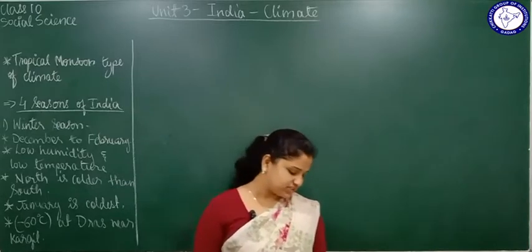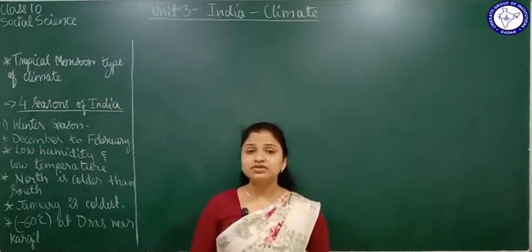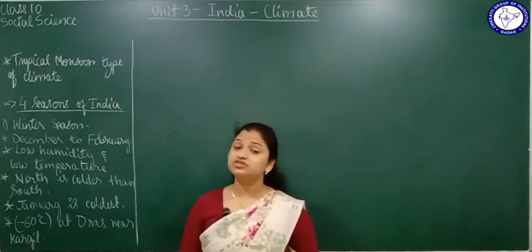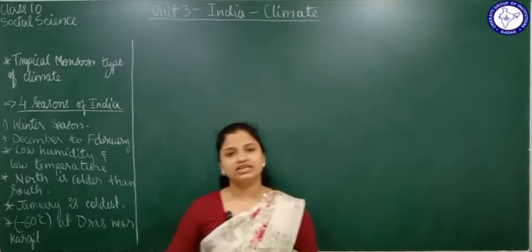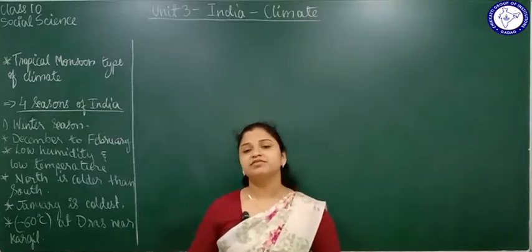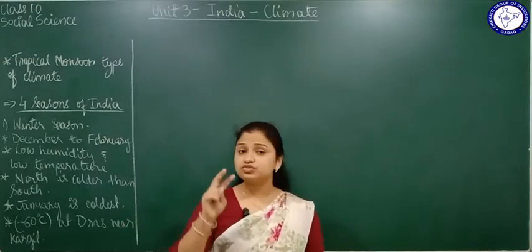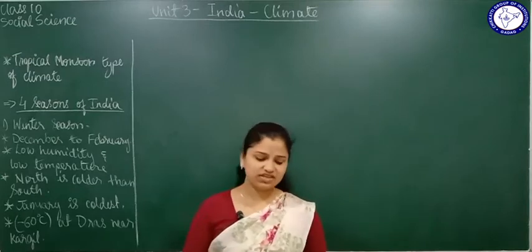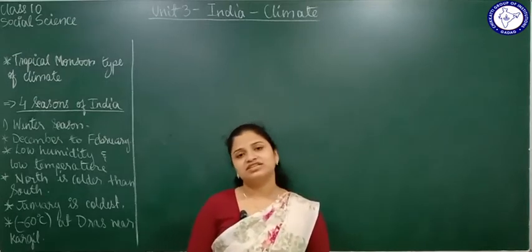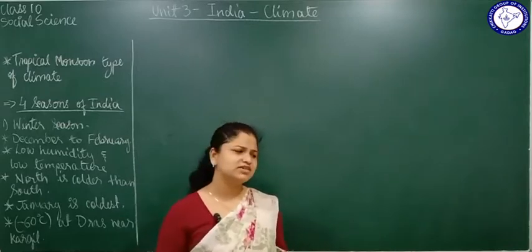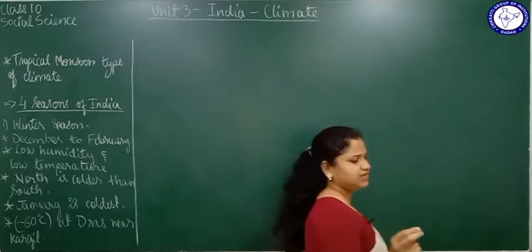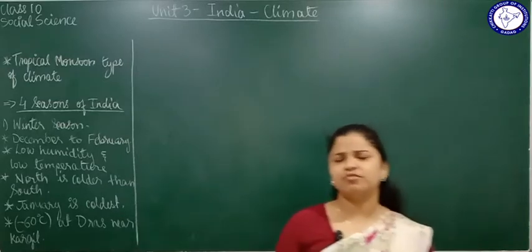So how much precipitation is there in India? Annually, that is every year, because of winter, during winter season you have 2% of precipitation in India. It might be snowfall, it might be dew or frost. So 2% of precipitation is found in India during the winter season. So very important. Here we have to remember that there is some amount of rainfall taking place. It's a common phenomenon, right?